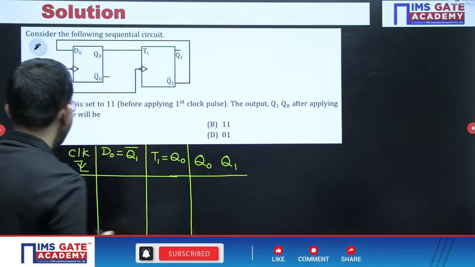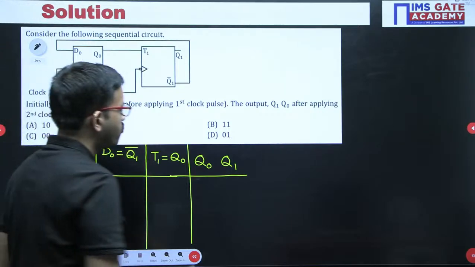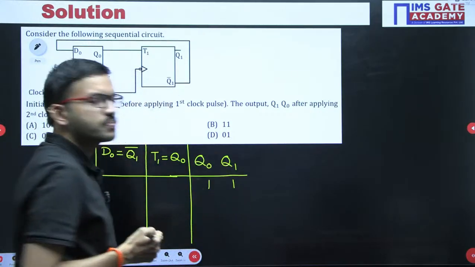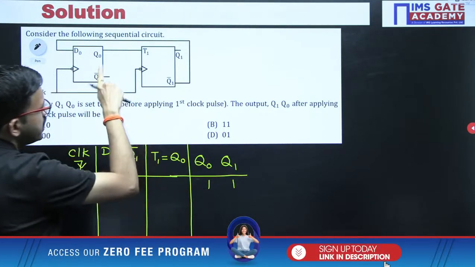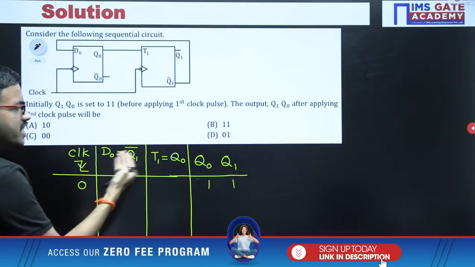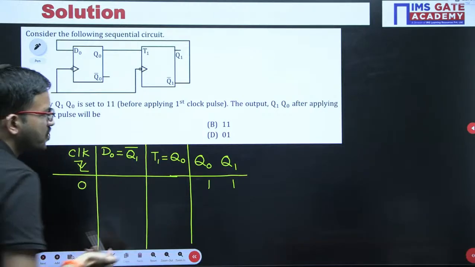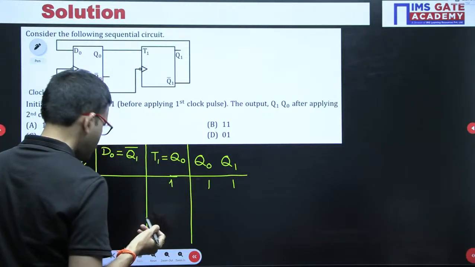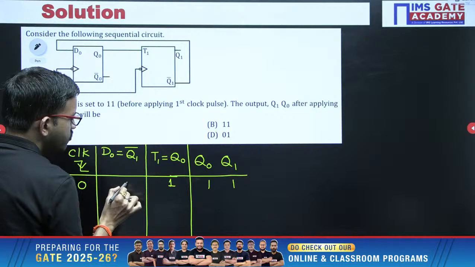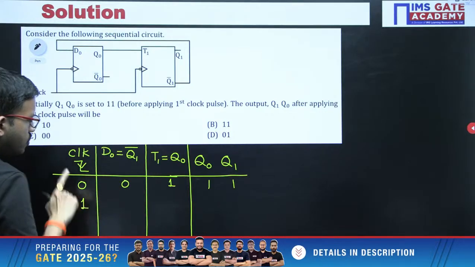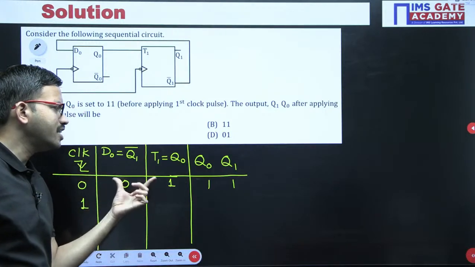Now in this question they have mentioned that before applying the first clock pulse, both the flip-flop outputs are 1. Based on that, you can determine the inputs before applying the next edge of the clock signal. Here Q0 is 1, then Q1 bar is 0. Now you are applying the first negative edge of the clock signal. Before applying it, D0 and T1 are both available.